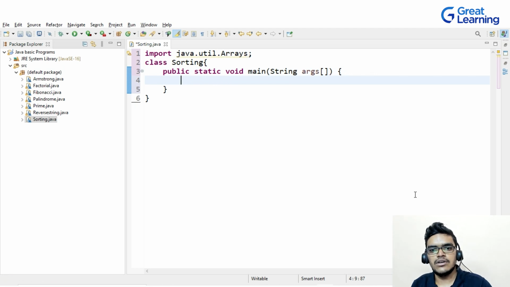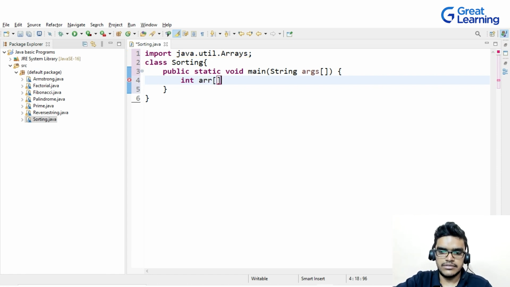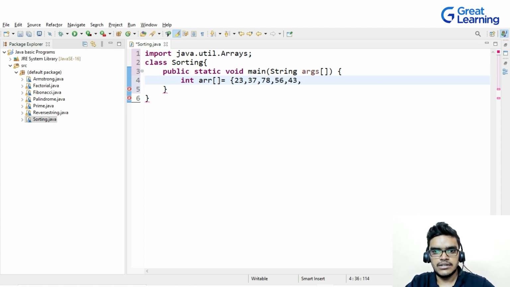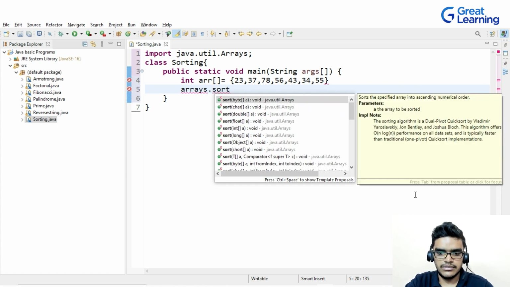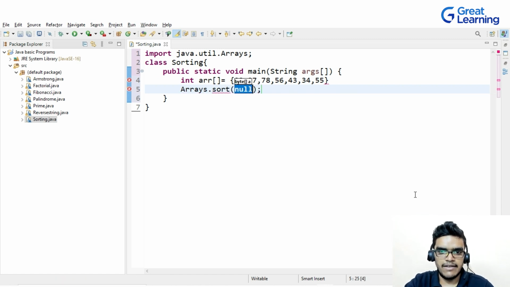Inside this main method, I will create an integer array. I will write int array, and I will put some integer values inside this. I will write 23, let's say 37, 78, 56, 43, 34, and 55. So this is my array, right? And I want to sort this array. For that, I will write Arrays.sort, and inside that I will put array.